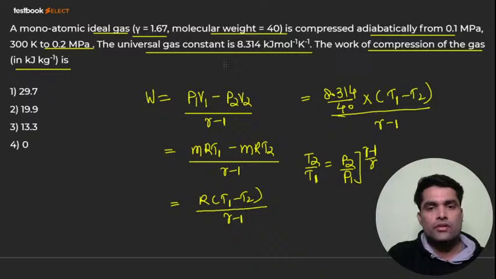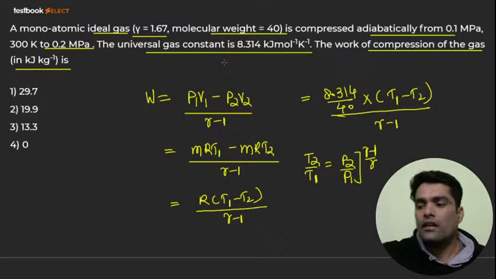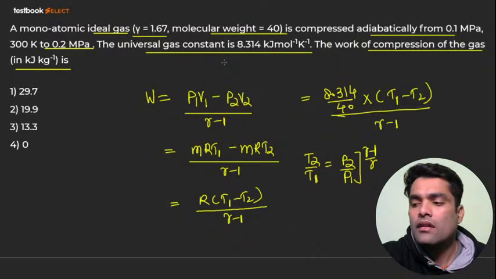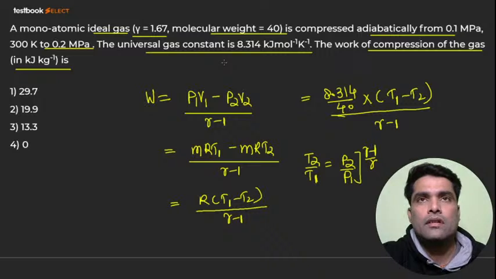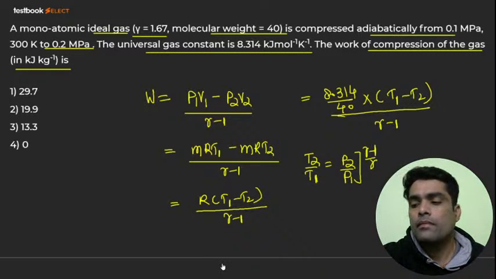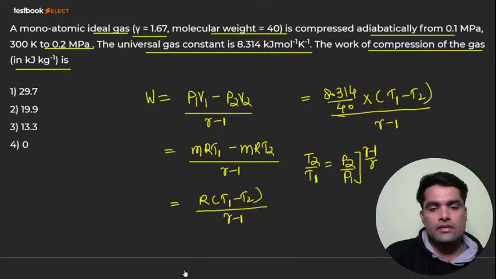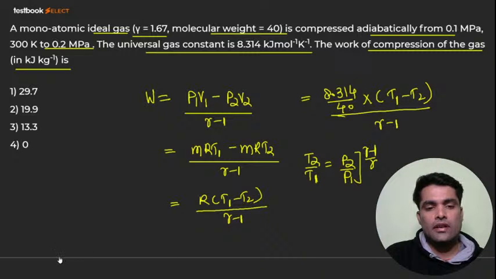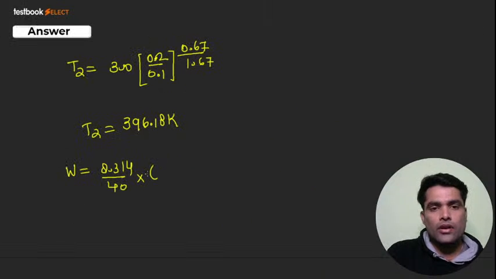T1 is 300. Now T2 we got it, I hope. T2 is 396.